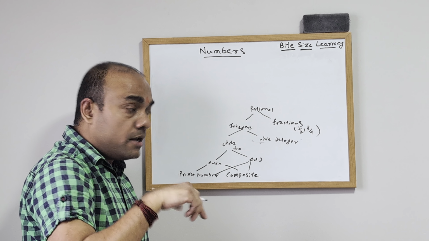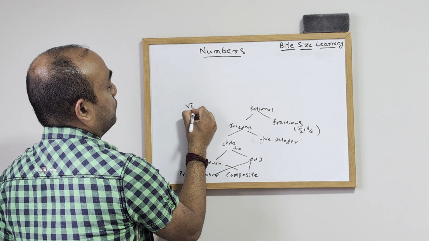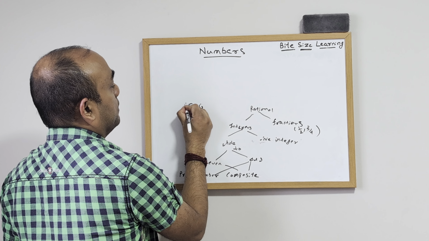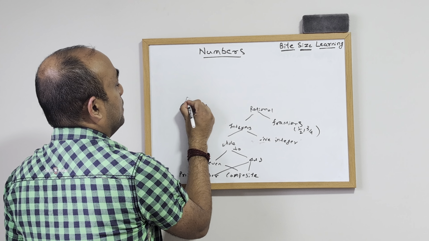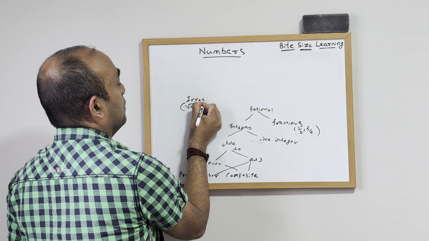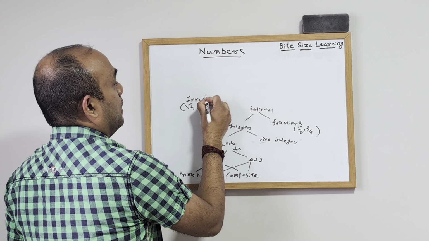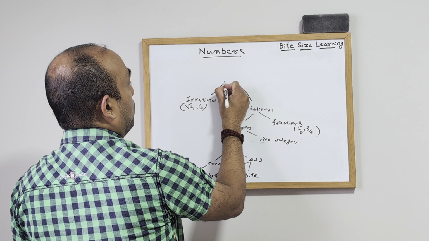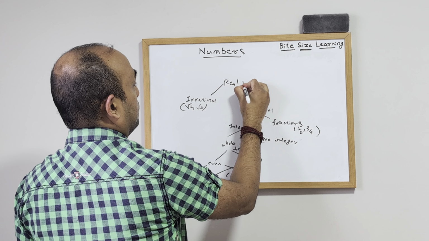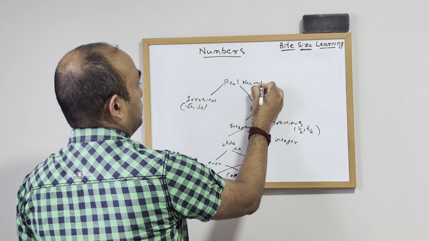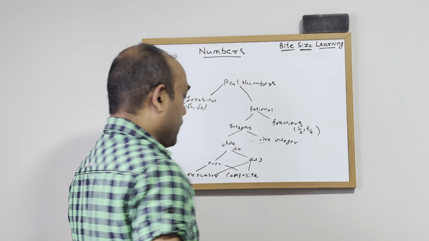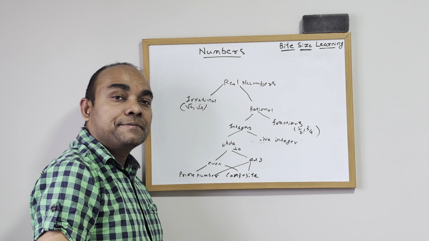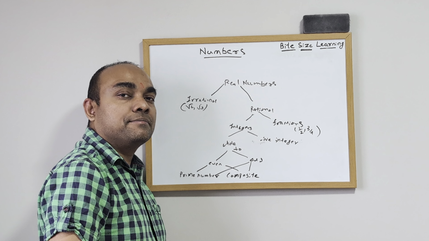And then there are irrational numbers, which are square root of 2, square root of 3, something like that. You call these irrational numbers, and then these rational and irrational numbers together are called real numbers. Hope you liked it and understood the concept. Thank you.